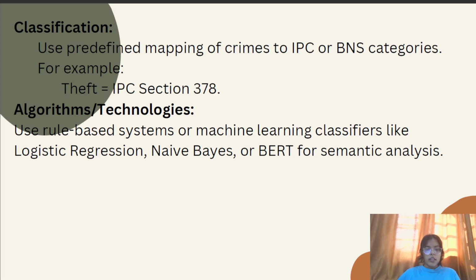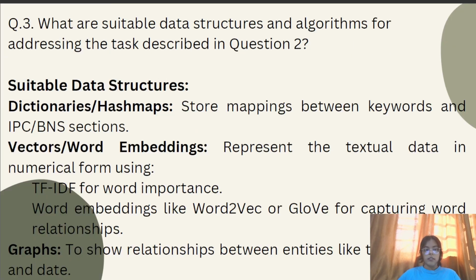And now, algorithms and technologies: use rule-based systems or machine learning classifiers like logistic regression, naive Bayes, or BERT for semantic analysis. We have discussed all these techniques in the data science series, so refer to that.